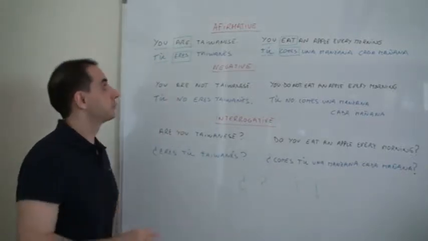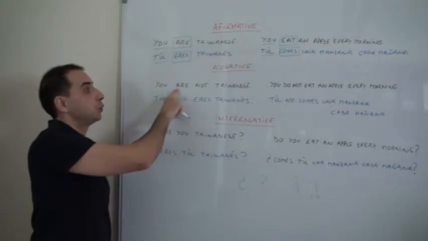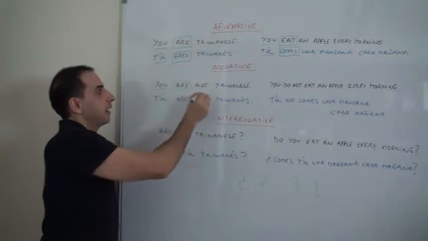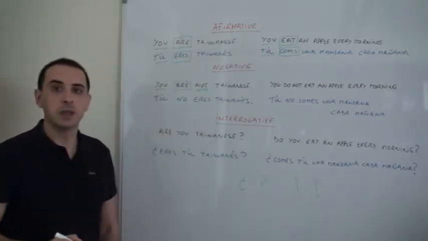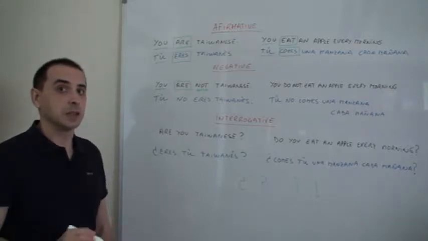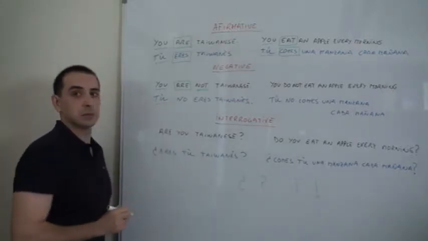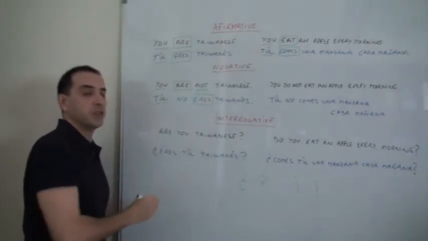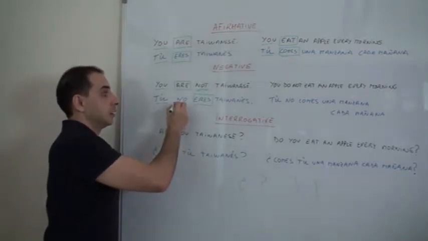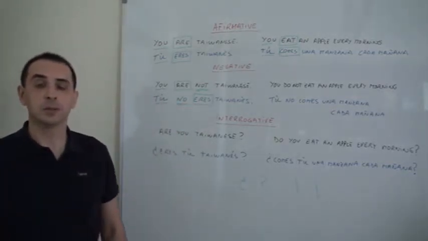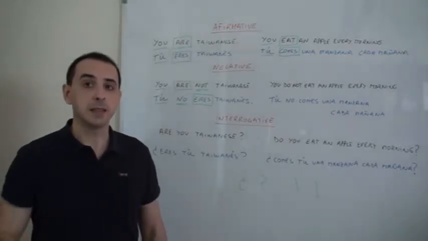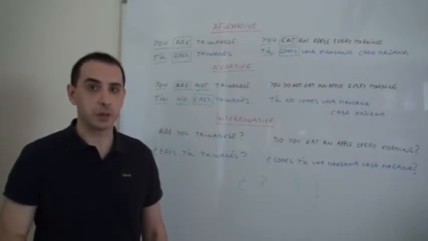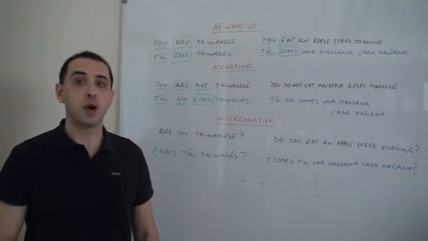Let's go to the negative. In English, you are not. You are, and then the negative, not Taiwanese. In Spanish we are going to say again the subject like in English, and then before the verb just say the word no, okay, and that's it, nothing else. Before the verb, that's important. Before the verb, you place the word no.